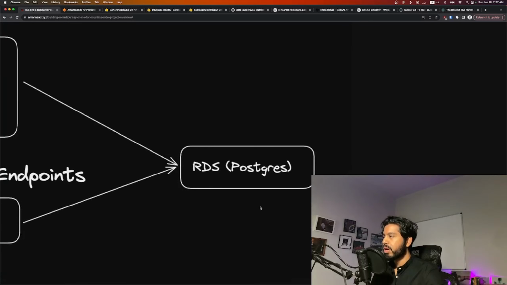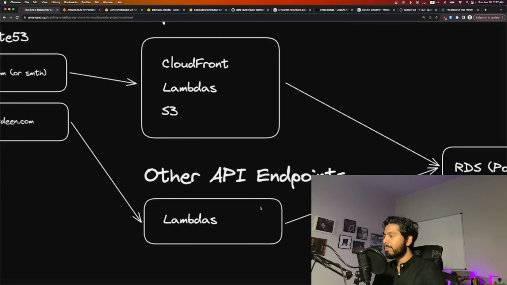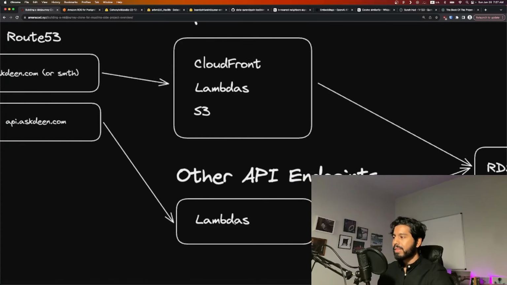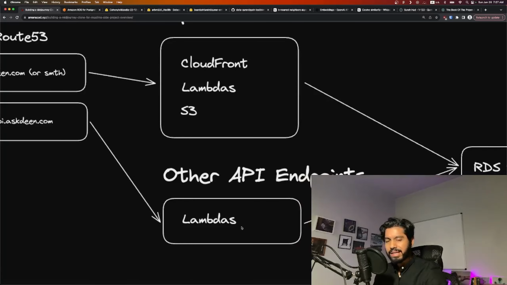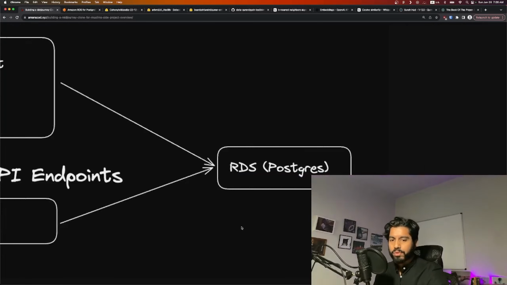Specifically for RDS, we're going to use Amazon's Aurora service, which is their serverless connection pool for a standard RDS Postgres table. The other endpoint, api.askdean.com, will essentially just be Lambdas, maybe hidden behind an API Gateway, which again will just point back to the same serverless Aurora cluster for RDS.